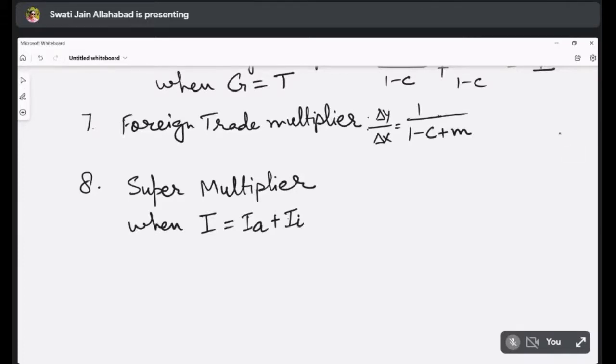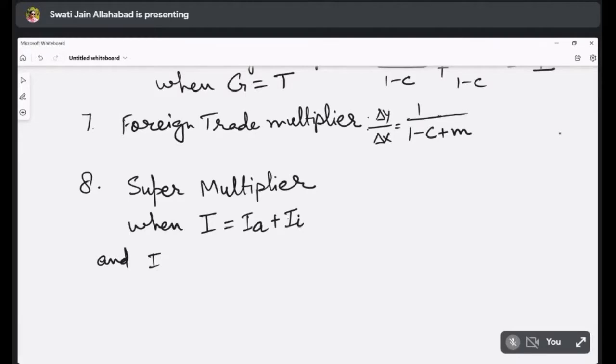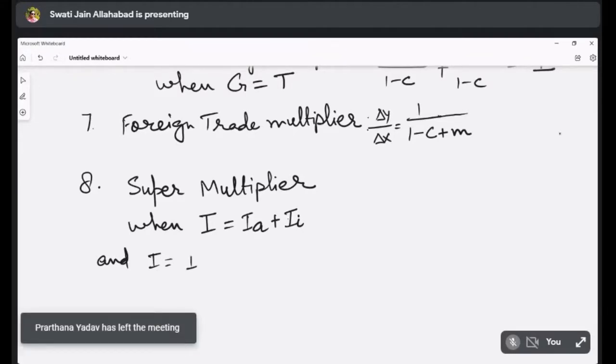If induced investment is also there, I can be defined as IA plus EY.